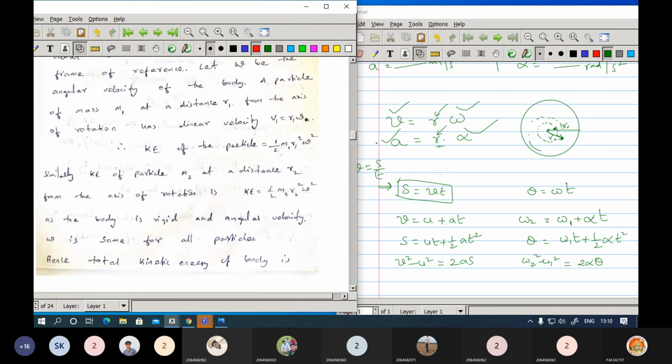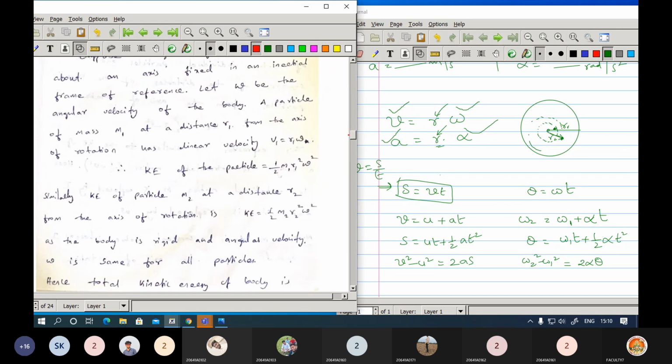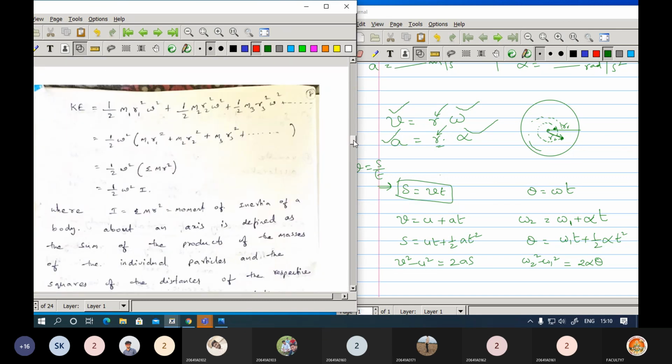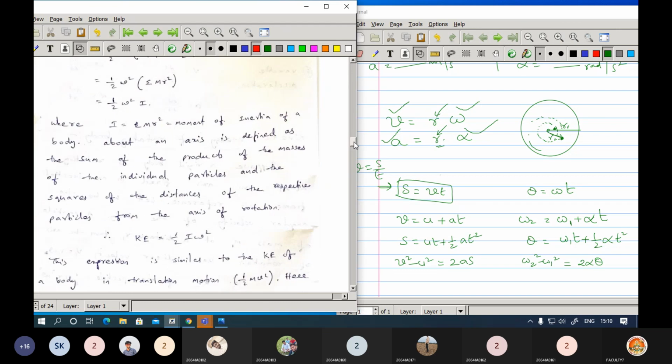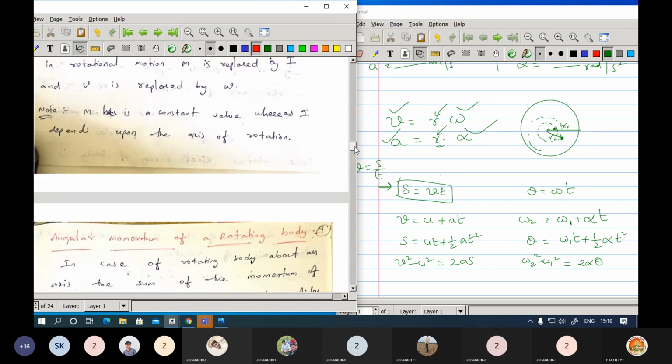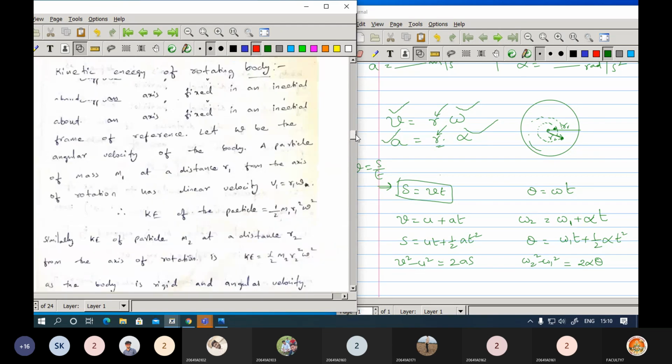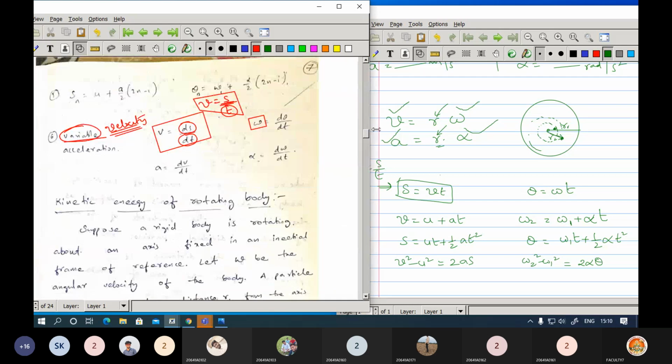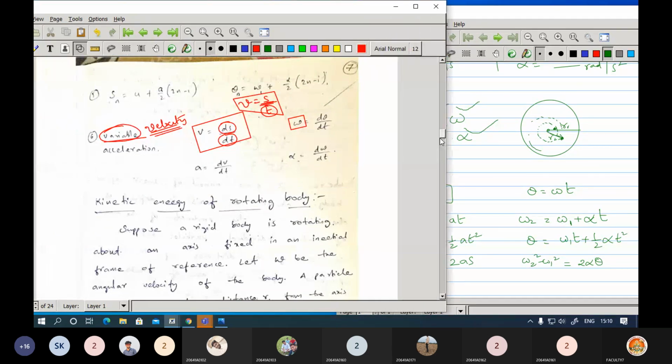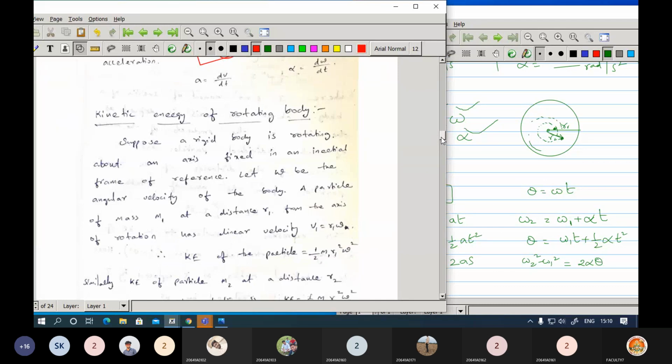What is the time now? It is 10 past 3. So I think up to this point it is enough for the mid-examination. Up to that point, you can refer for the mid-examination.